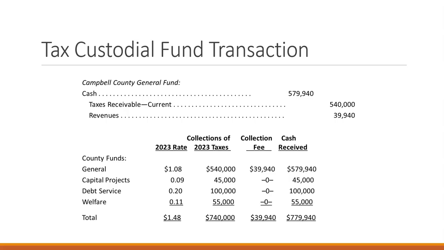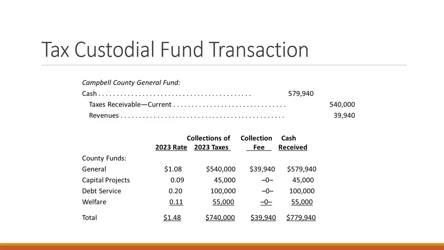Okay, now we have the Campbell County General Fund example. So Campbell County is the one administering this account, this flow-through tax custodial account. So they have cash that is a combination of the taxes that they have received from current taxes and the revenues from that administrative fee.